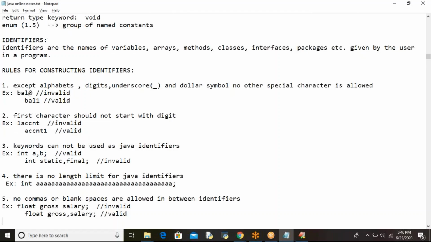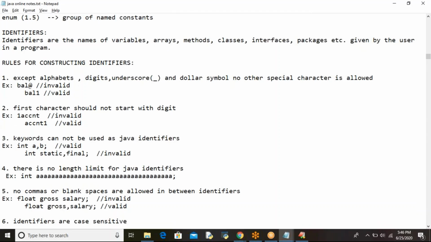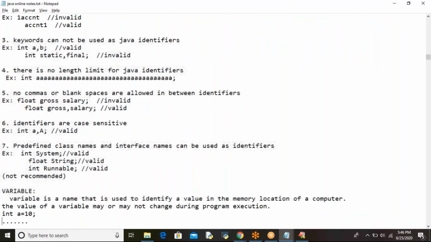And identifiers means what? As a programmer or developer, if we give names, whether to variables, array names, methods, classes, interfaces or packages, whatever names the programmer provides, we call those identifiers. And these are the rules of the identifiers.